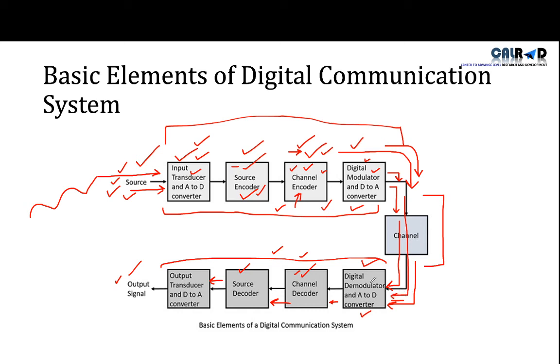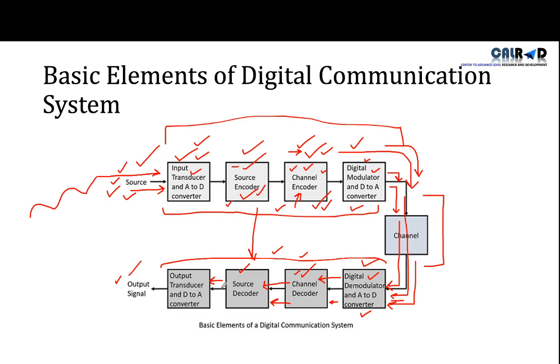On the receiver side, the first step is that the analog data will be converted into digital again, and it will be transmitted to the channel decoder. The channel decoder will remove that artificial noise and move it towards the source decoder. The source decoder will decompress our data that was compressed here to save our bandwidth.